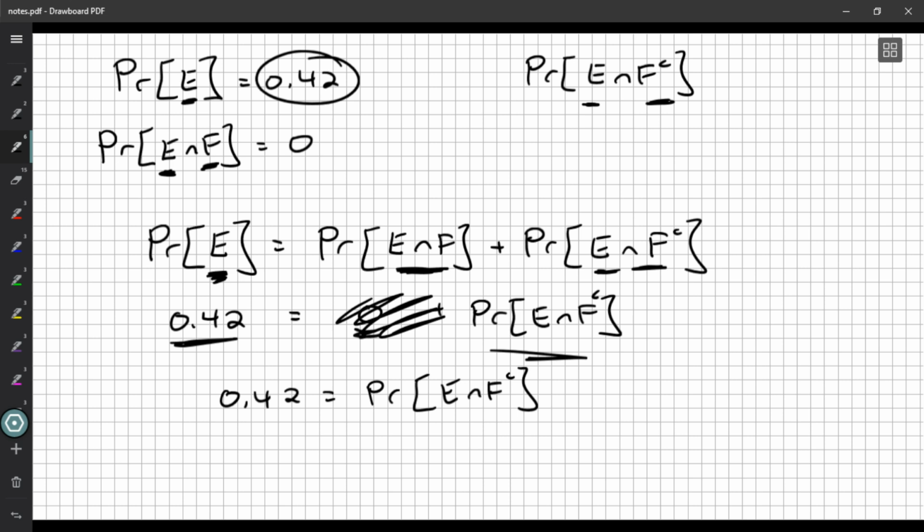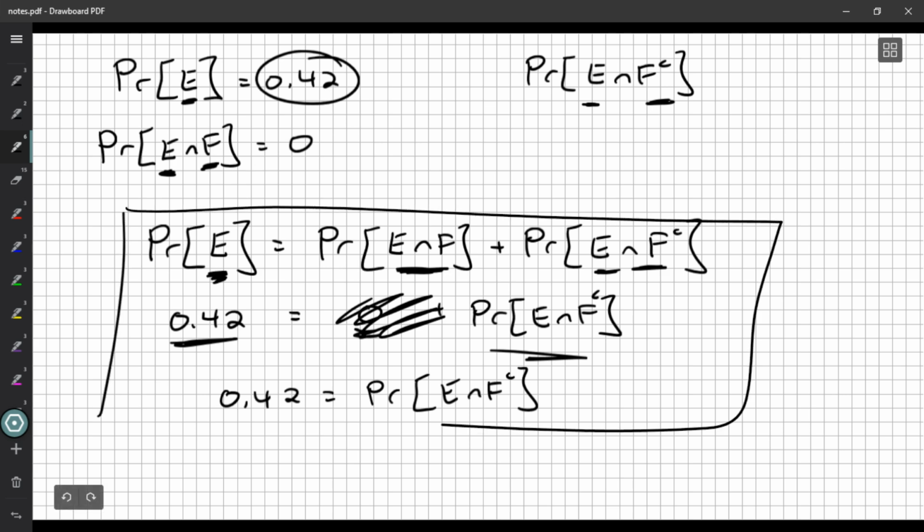So you can talk your way through it that way if you've got that sort of understanding about mutually exclusive, or you can just break it down with formulas and understanding sample points and sets. That works fine too. You'll still arrive at the same answer, 0.42.